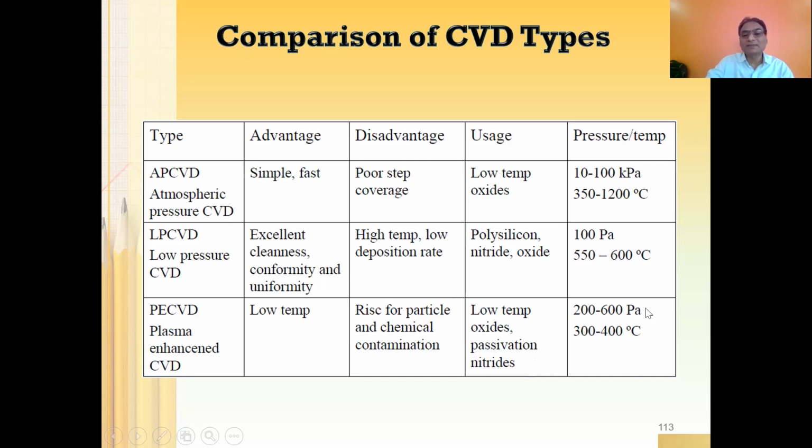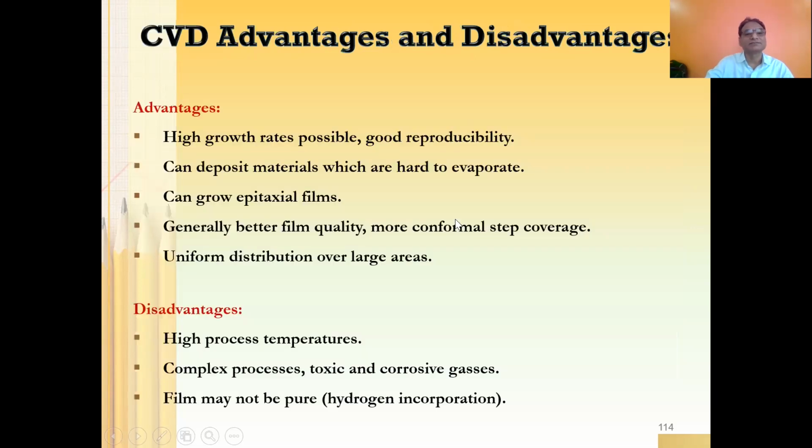As far as the pressure required is concerned, APCVD operates at atmospheric pressure, 10 to 100 kilopascal, whereas LPCVD is only 100 pascal. PECVD requires 200 to 600 pascal, which is again more, right? So you can see the difference in terms of advantages, disadvantages, uses, and temperature.